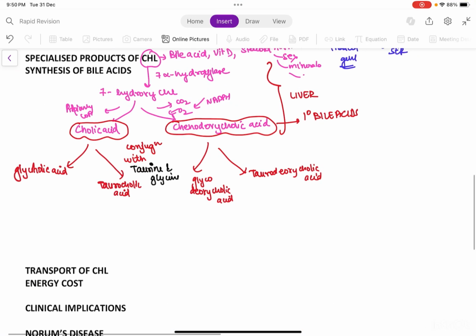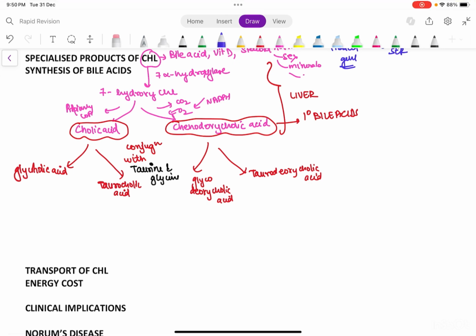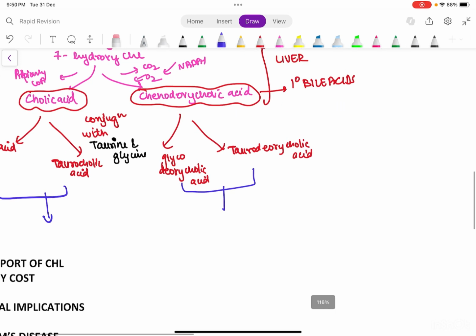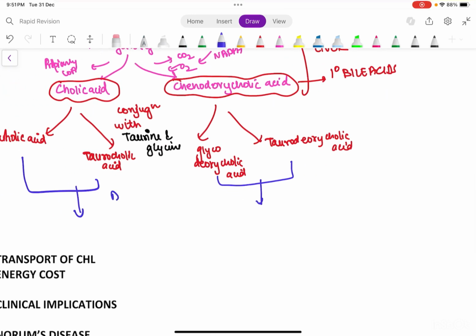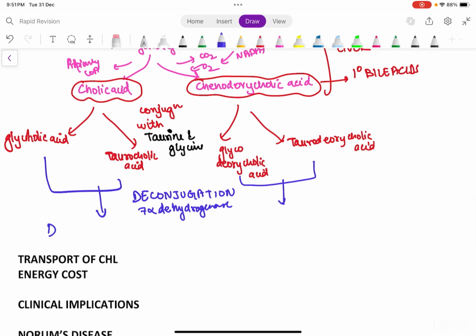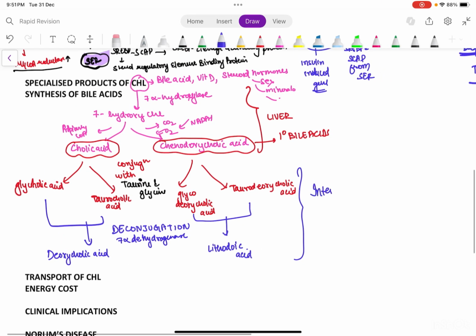Now after this, they undergo deconjugation by 7 alpha dehydroxylase, and they form deoxycholic acid and lithocholic acid. This deconjugation is occurring in the intestine, and these are the secondary bile acids. Okay, so this much is clear.